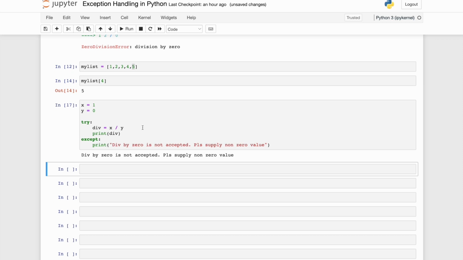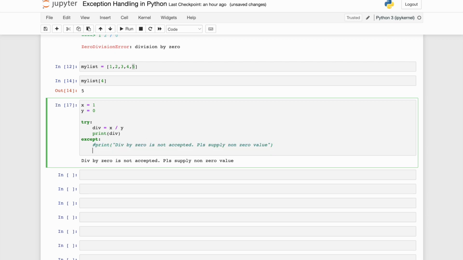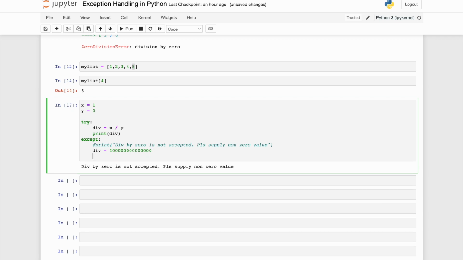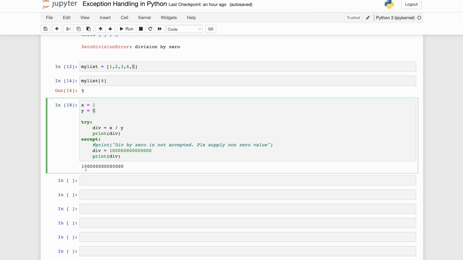The user can then enter another value. The other way to handle that could be: you are supplying a 0, but I'm going to default it to a very, very large value. In this particular case, division by 0 is essentially infinity. If you divide any number by 0, it becomes a very, very large number. So I put a very large number over here, and again I am printing div. This is another way of handling that. I'm just telling you that the result is a very large number, closer to infinity.